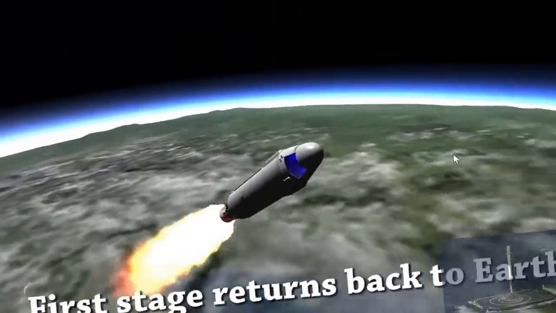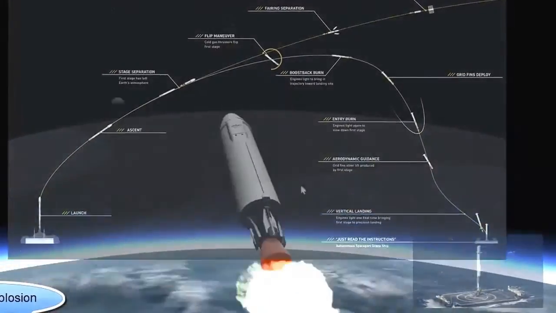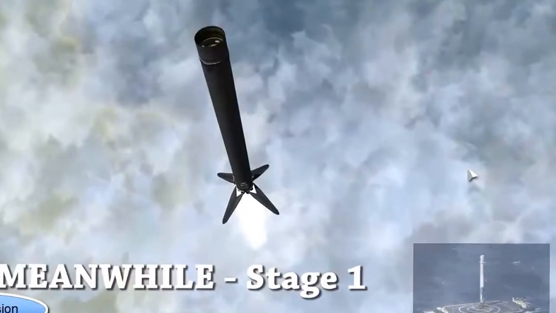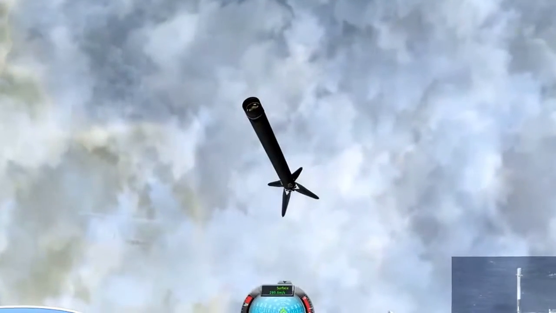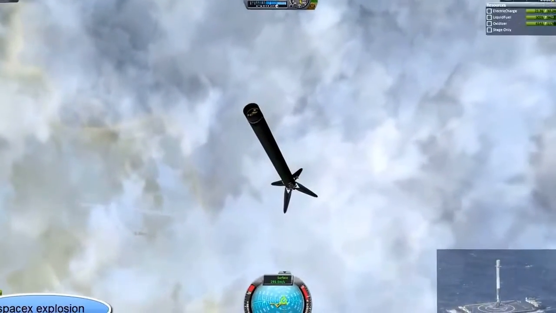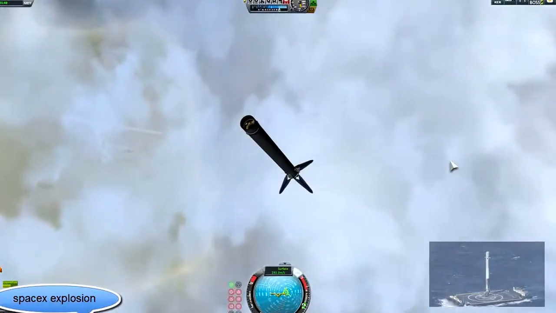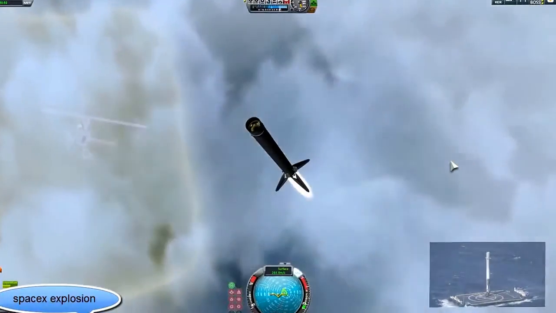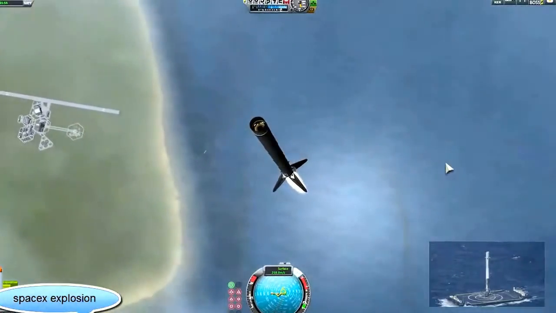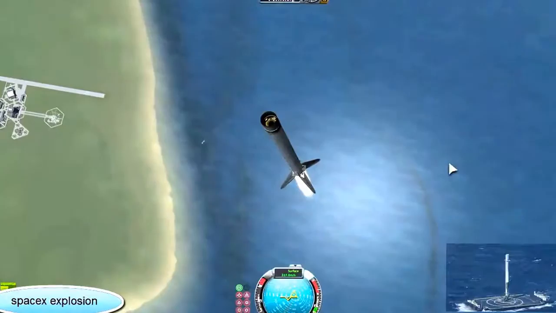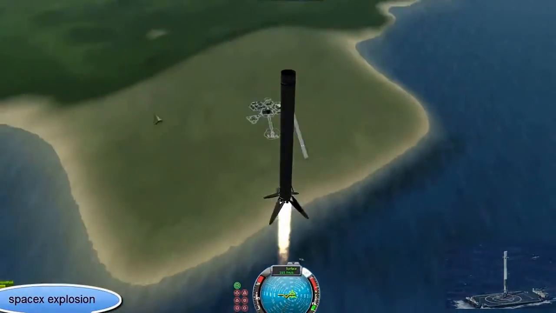As a matter of fact, a few months after this failure, on December 21st of 2015, another Falcon 9 rocket was able to successfully land on Landing Zone 1 at Cape Canaveral, and this was actually the first successful recovery of a rocket after a successful launch to orbit. Considering that only a few years prior, Musk said that if a vehicle does not become reusable, I will consider us to have failed, it's quite surprising that it only took him a few years to successfully land a rocket back on the planet.